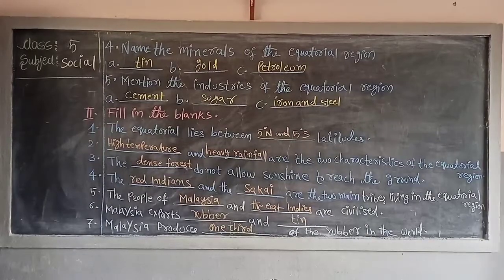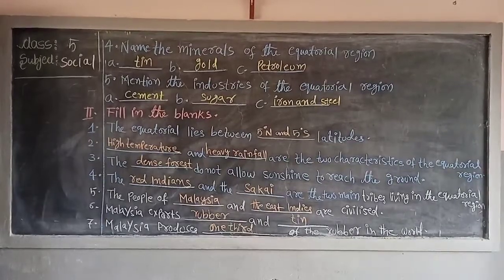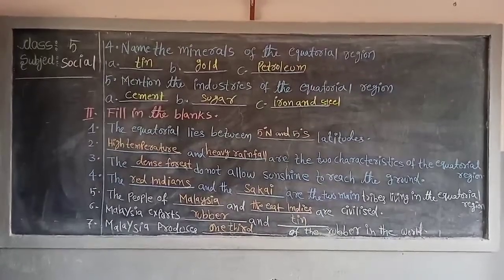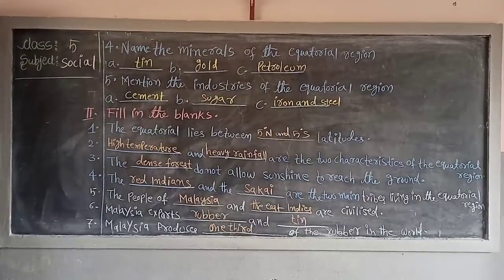First bit you have to write in the textbook and in your fair notes. Now see the second bit. Fill in the blanks. First question. The equatorial lies between dash latitudes. 5 degrees north and 5 degrees south. N means north, S means south. Second one. Dash and dash are the 2 characteristics of the equatorial region. Answers are high temperature and heavy rainfall.